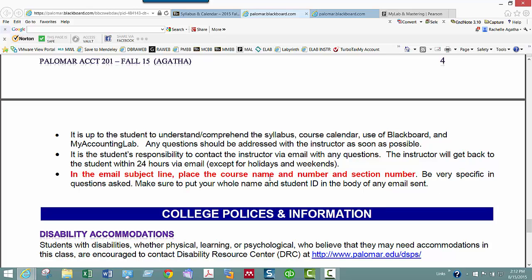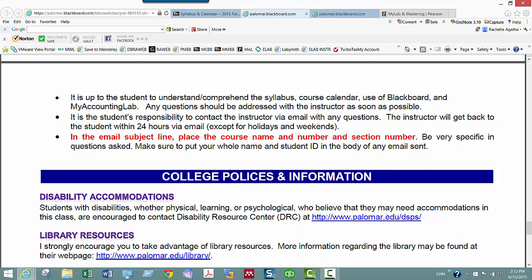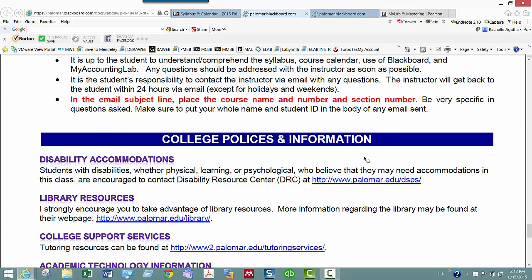You will find if you don't do this, I'm going to either not answer your email because of viruses, or if I do, I'm going to tell you, you need to follow this. I do not guarantee I will open an email if you do not follow this rule right here. It's really important to me for you to do that for virus purposes and to make sure I can help you quickly and know which class you're in.